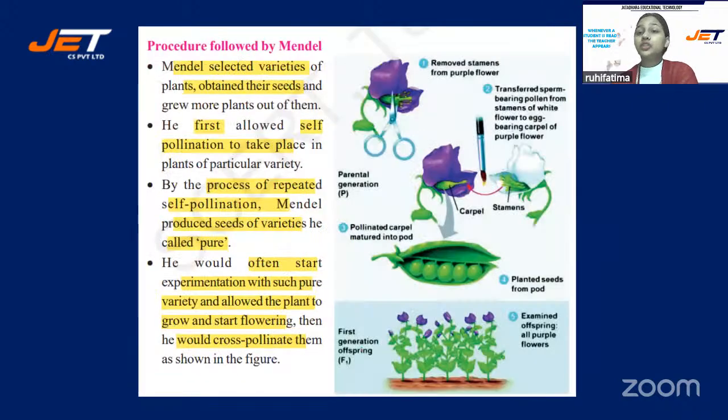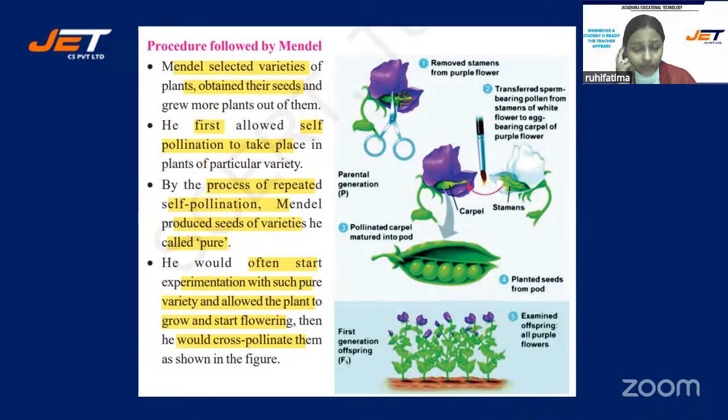See, the procedure that Mendel followed. What did he do? Mendel selected varieties of plants, obtained their seeds, and grew more plants out of them. He first allowed self-pollination to take place in plants of particular variety. Firstly, he did self-pollination. Now, by the process of repeated self-pollination, Mendel produced seeds of varieties he called the pure. That means in the purest form.